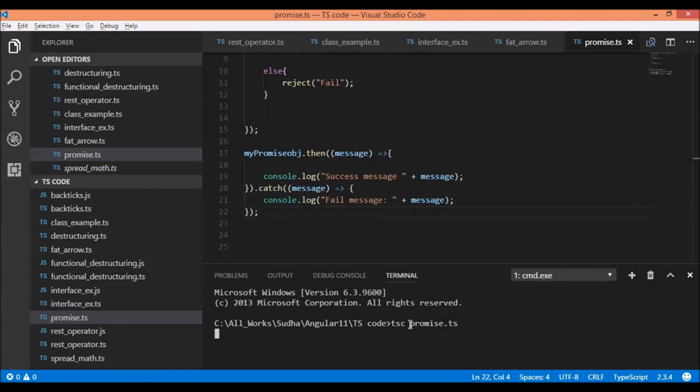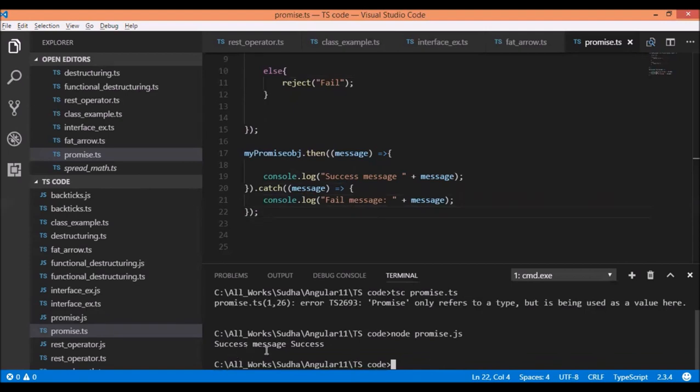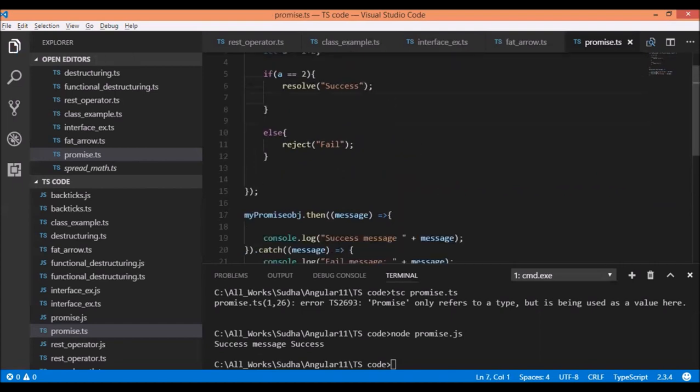First, we'll transpile this TS file into a JS file. Okay, no problem. So we have promise.js over here. We'll run it: node promise.js. Success message: success. And if we change the value from here, now the promise would get rejected.